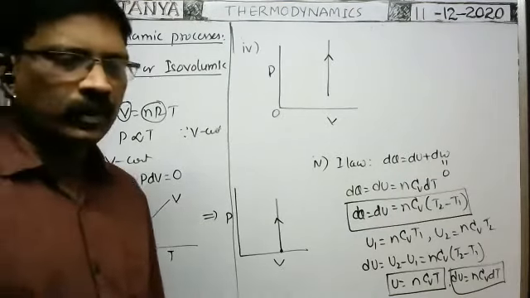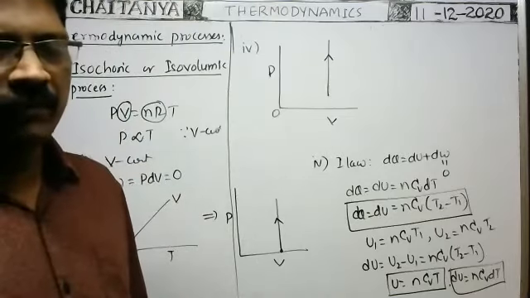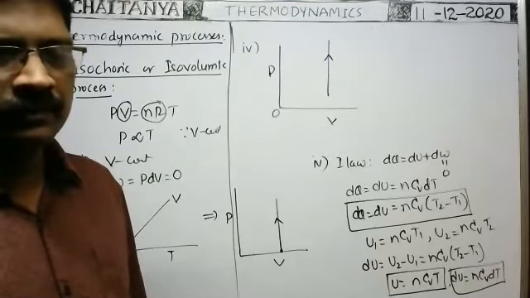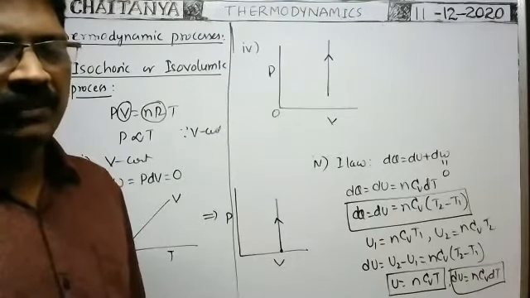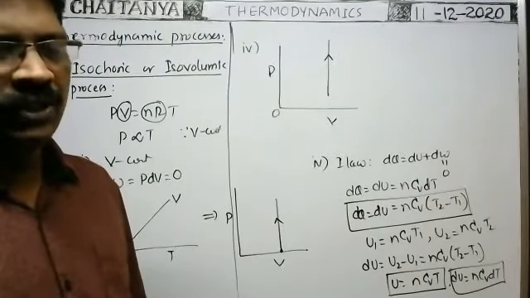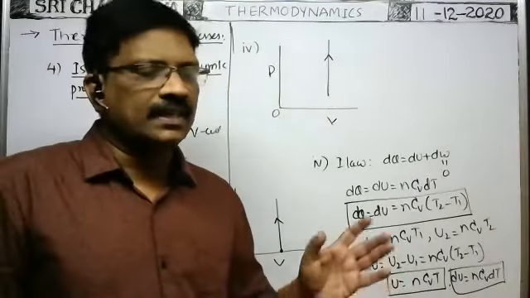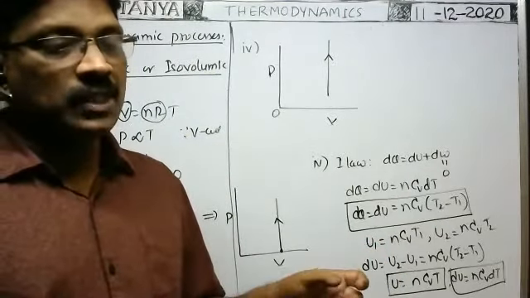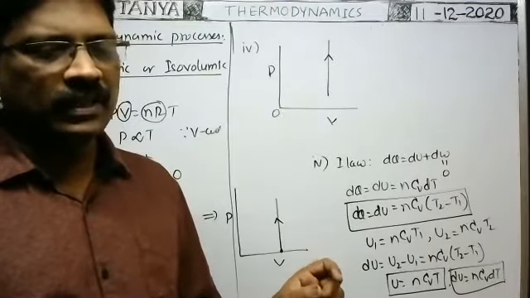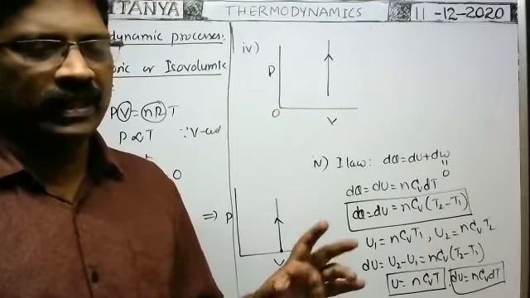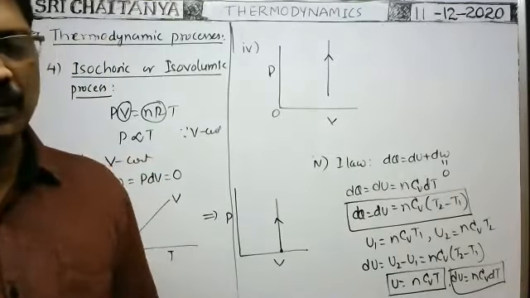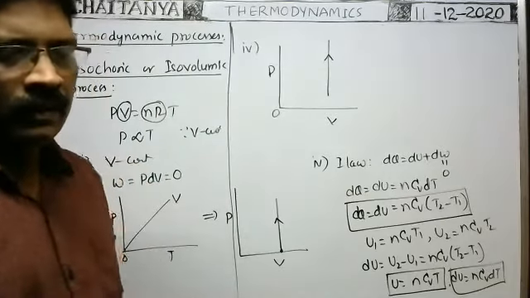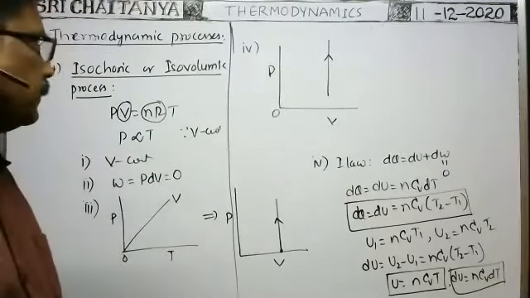Cp can never be equal to Cv. Cp minus Cv, the difference between the molar specific heat at constant pressure and the molar specific heat at constant volume, is equal to capital R. The difference between the principal specific heats, small cp minus small cv, is equal to small r, the real gas constant, but they are never equal. Already I said, Cp is greater than Cv.